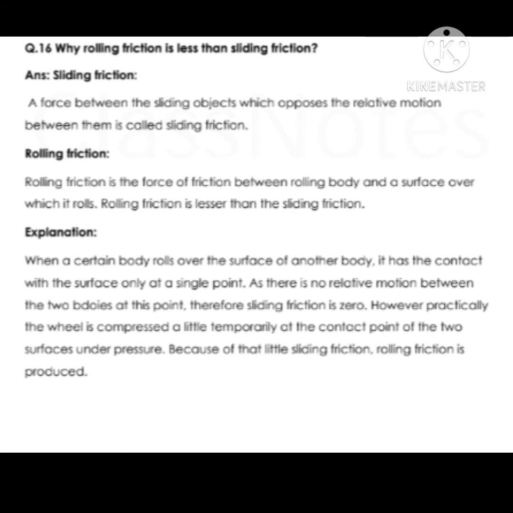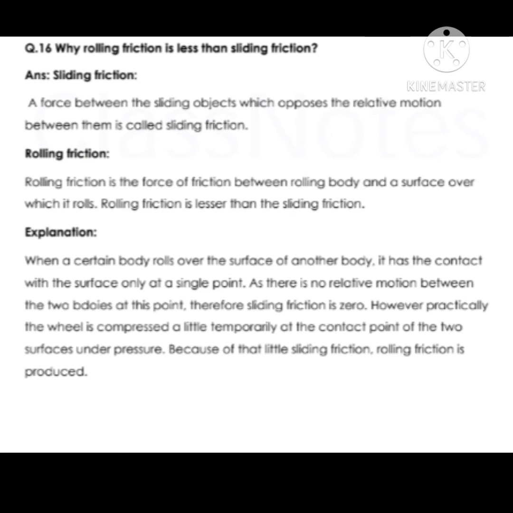Let us explain this. When a certain object rolls over the surface of another body, it has contact with the surface only at a single point. As there is no relative motion between the two bodies at this point, sliding friction is zero. However, practically the wheel is compressed a little temporarily at the contact point of the two surfaces under pressure.